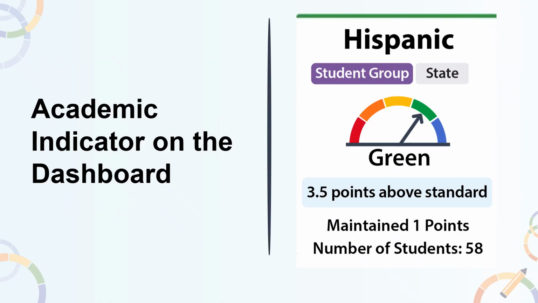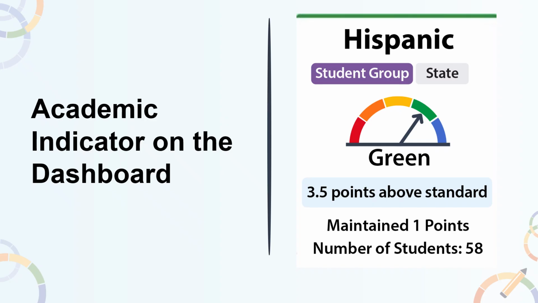Next, we want to go over what the ELA and math academic indicators will look like on the dashboard. A base dashboard card style graphic will be the first level of information available to schools and LEAs. This sample dashboard card represents results of a school or LEA's performance level or color on the dashboard along with the status and change from the prior year. There is an option to select the student group or compare it to the state student group results.